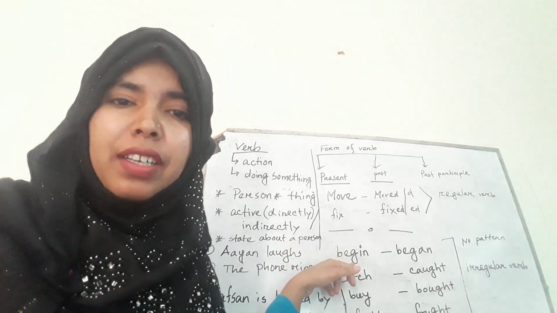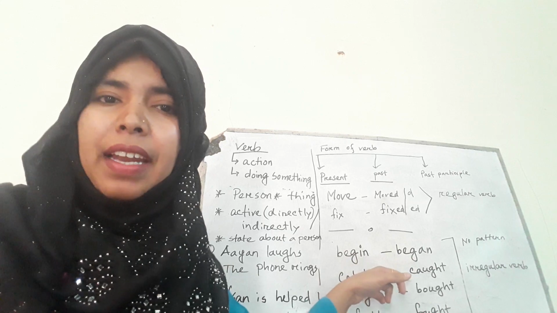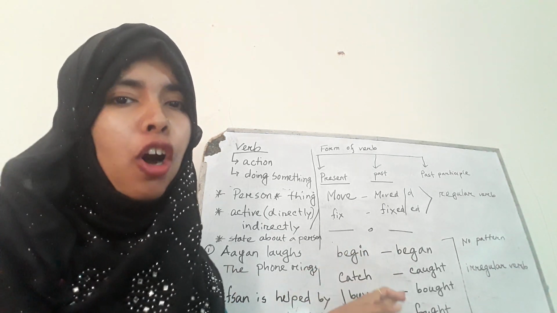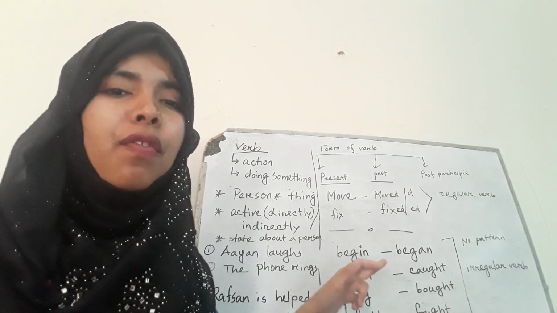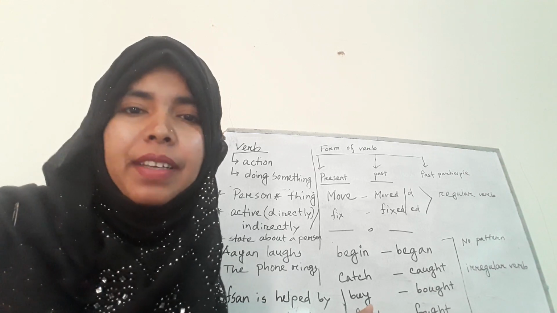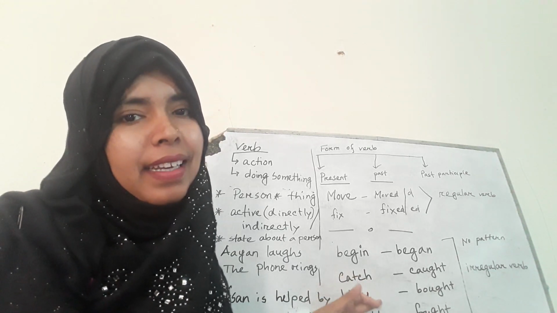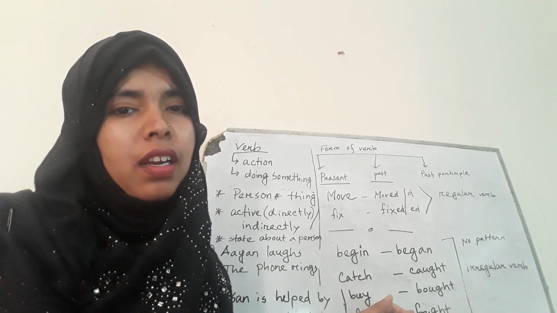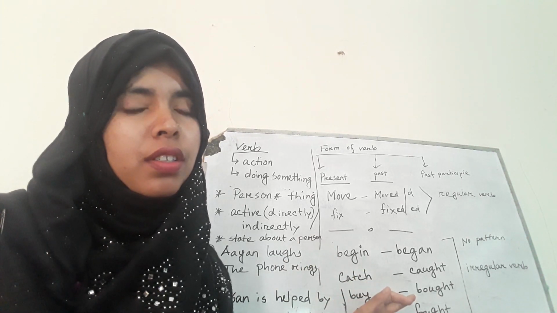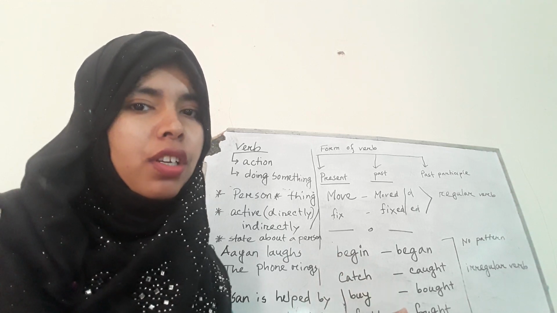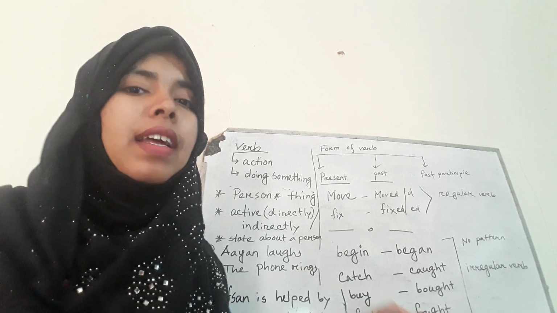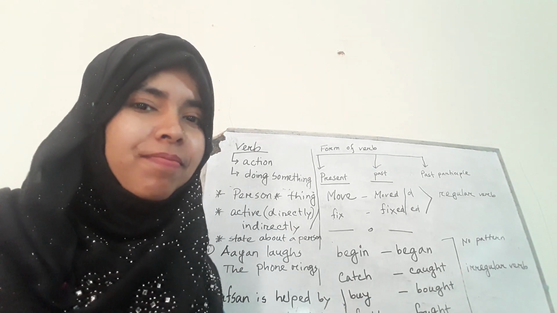I'm saying it. Begin, began, catch, caught, buy, bought, fight, fought, tell, told. I repeat. Begin, began, buy, bought, catch, caught, fight, fought, tell, told.